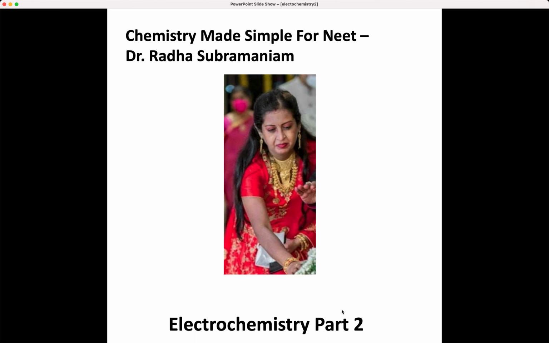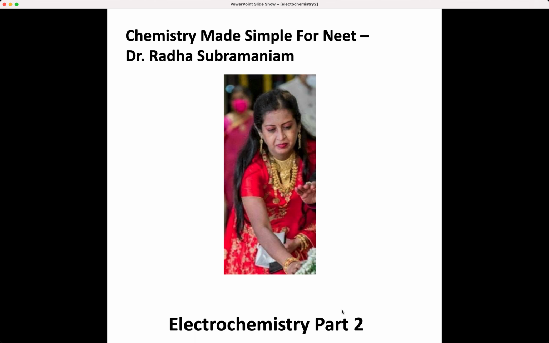So before moving on to the unit Electrochemistry, I will be just giving you some information about the weightage of NEET chapters from Chemistry. I had many students asking me doubts regarding the weightage of different questions coming for NEET 2022 from Chemistry. So we will be just briefly going through the weightage of different chapters.